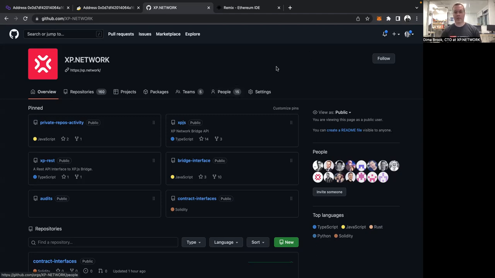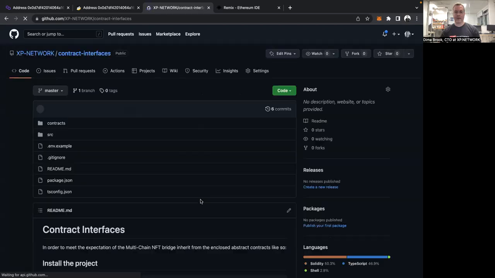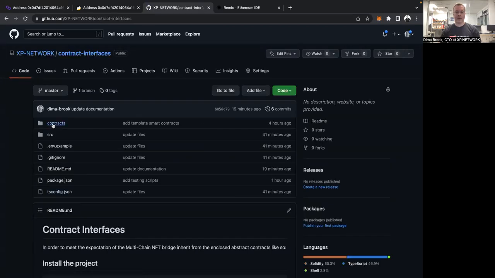Here you can see the repository of XP.network. We have 160 repositories hosted here, and the repository that you can be interested in is contract interfaces. Let's get there. Here you have the templates for the smart contracts and the code that will allow you to test whether you deployed the contracts correctly or not.